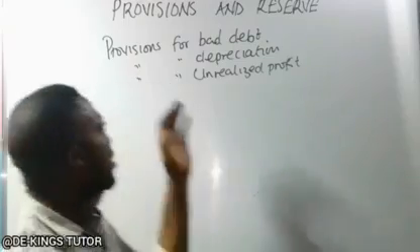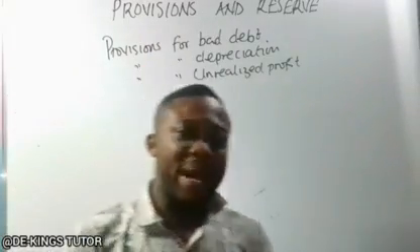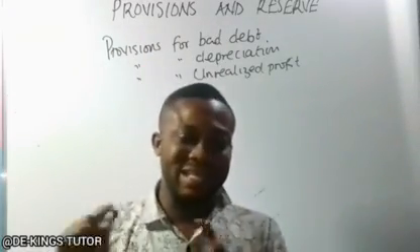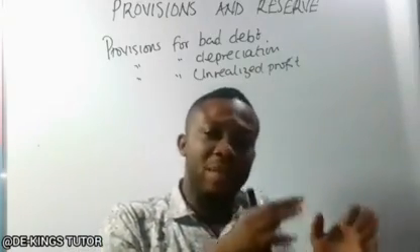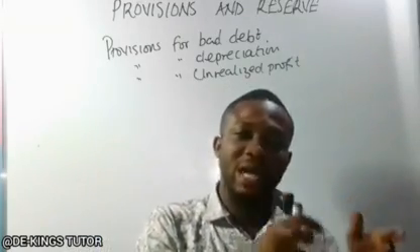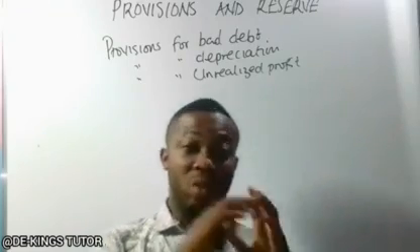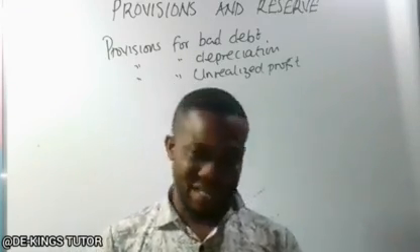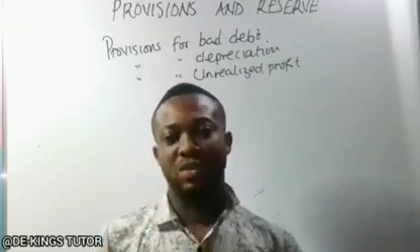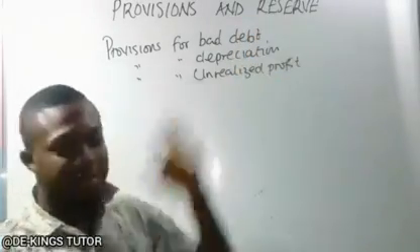So provisions are part of profit set aside to meet a specific purpose, to make expenses whose actual amounts cannot be gotten from actual calculation. So we just make estimates. So that is provisions.